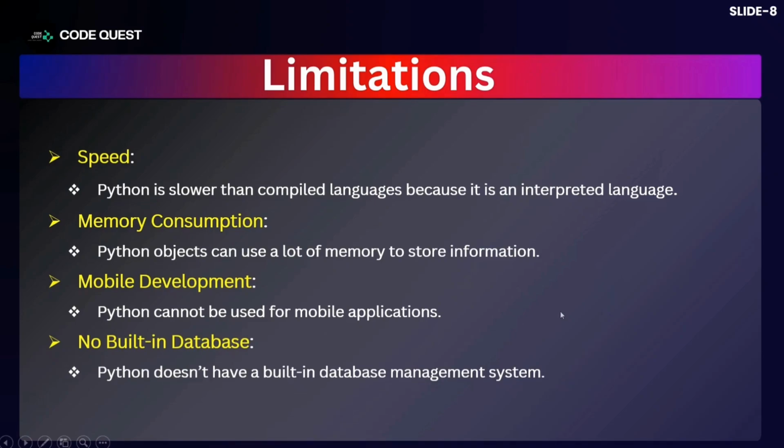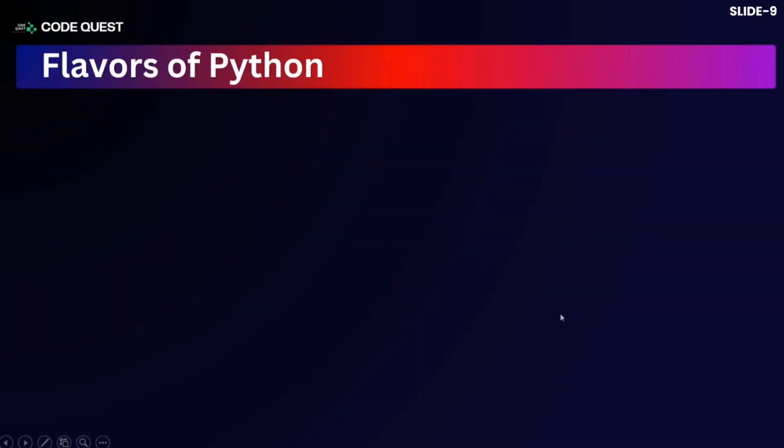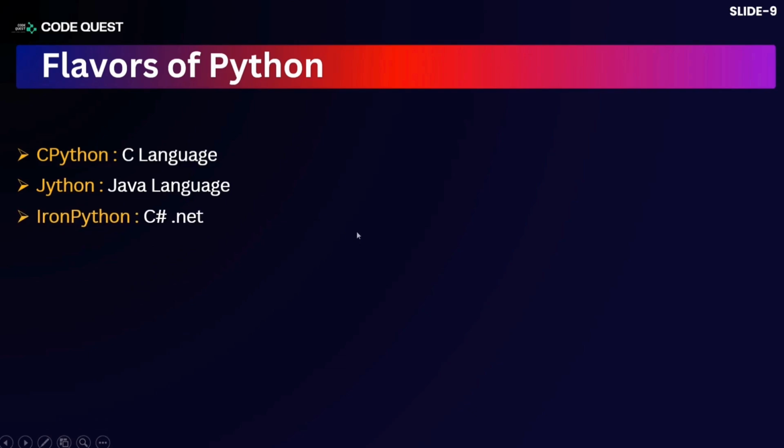Okay. Now, coming to the various flavors, these flavors are available based on which language they can be embedded with. There is C Python, which can embed with the C language. We have Jython, which deals with Java. We have Iron Python, which deals with C Sharp or .NET, and Ruby Python, which deals with Ruby.